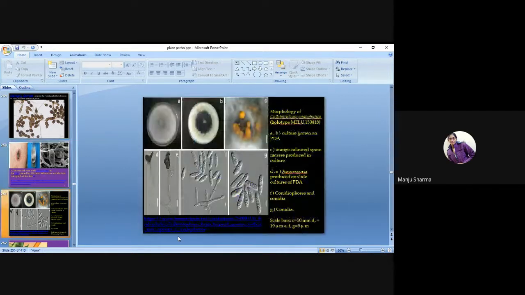In this, diagrams A and B show the culture grown on PDA, and here we are talking about the morphology of Colletotrichum endophytica, and C is the orange culture spores.